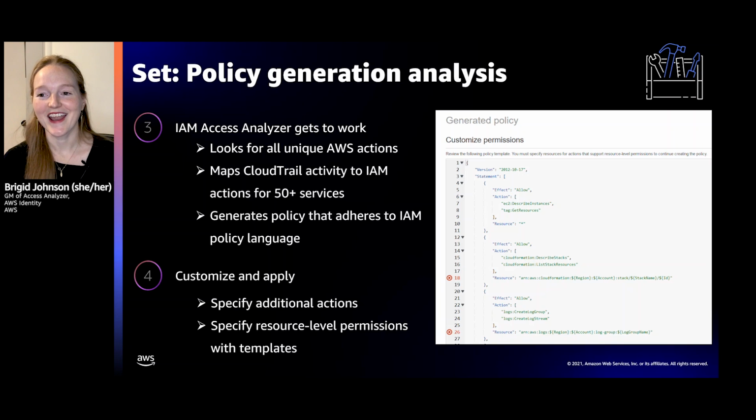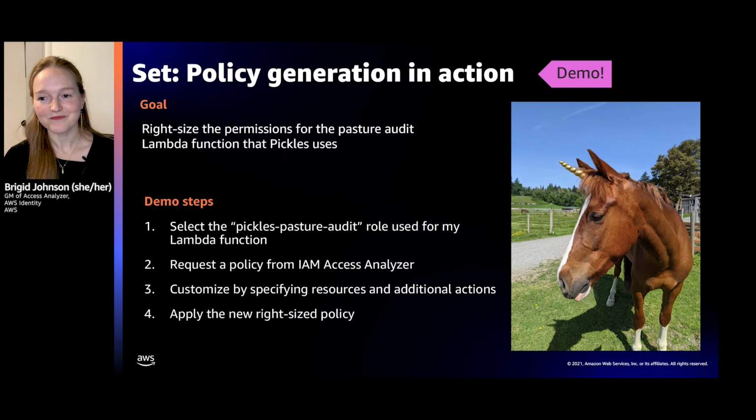So, all right. This is the demo. Pickles is my horse, introducing Pickles for the first time in this talk. He's a little bit of a unicorn and he's quite special, but he has a pasture. In his pasture, he has a little shelter, water, hay, and he likes to audit his pasture. He likes to walk around, but he built a Lambda function for it. And so his Lambda function checks and makes sure everything's in the right place and operating as needed. But we want to right-size his permissions. Right now his permissions are a little broad. We need to right-size them.